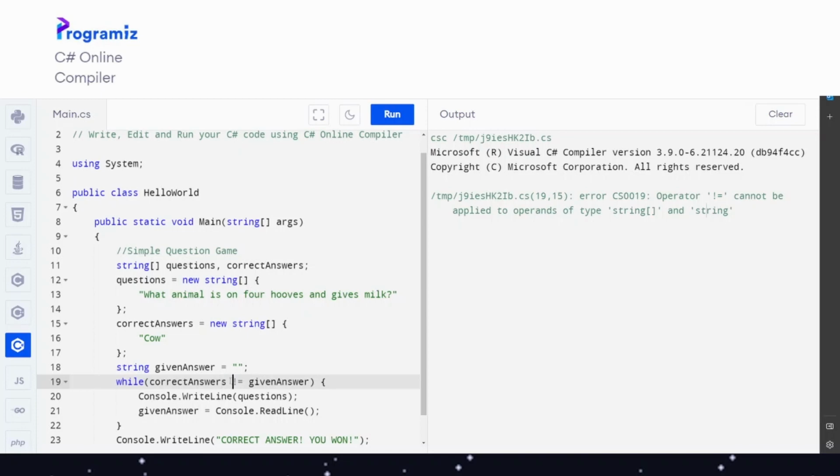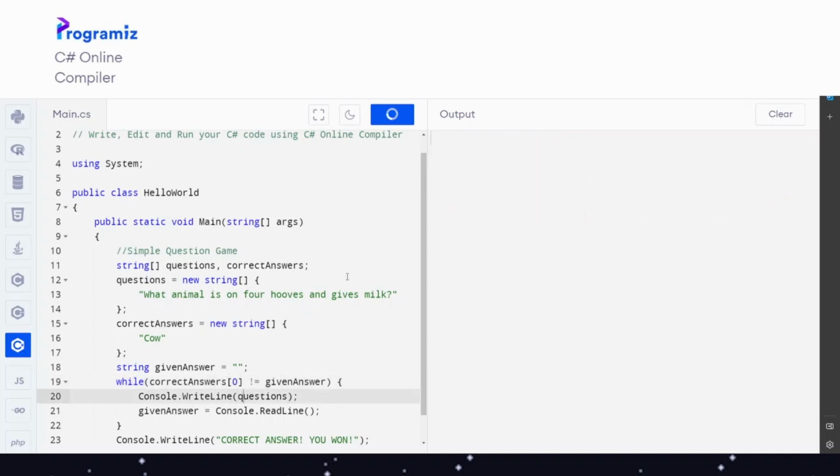This is because we have this type, a string array, and this other type, which is just a simple string. We cannot compare them anyhow. What we need to do is set the specific value we need for a string. So in our case, let's say correctAnswers[0]. Now let's press 1. What happens then?